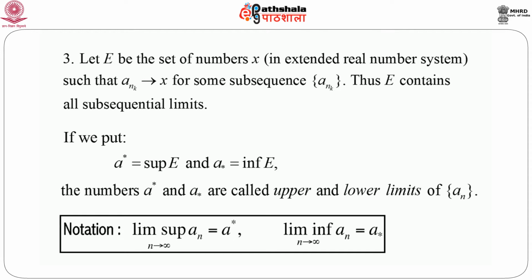Now the notation used is lim sup as n goes to infinity of a_n equals a upper star, and lim inf as n goes to infinity of a_n equals a lower star. So this is the way we define lower and upper limits.